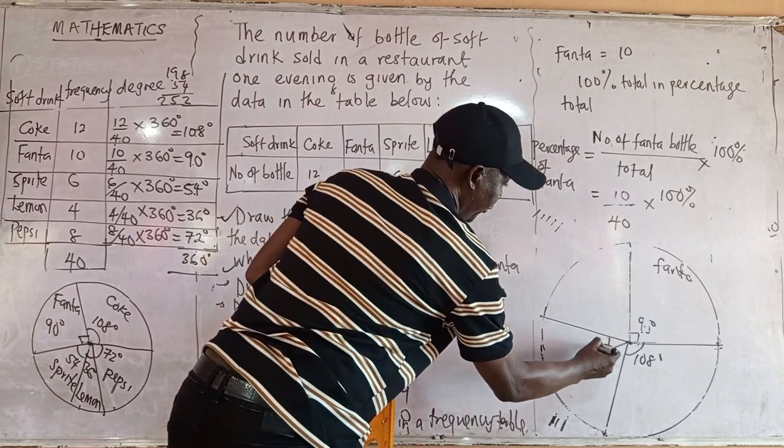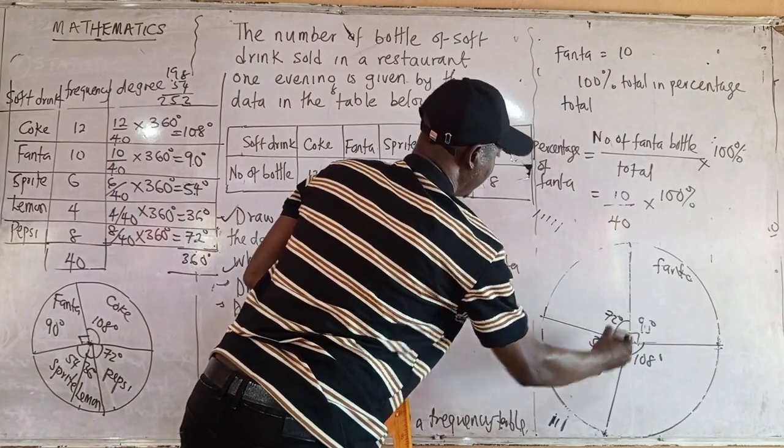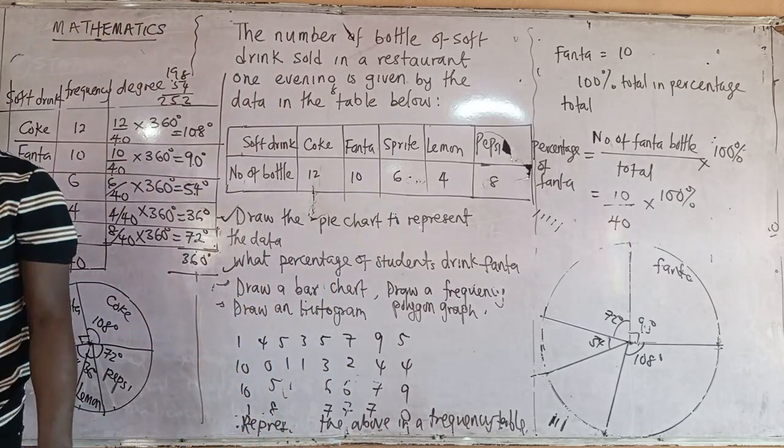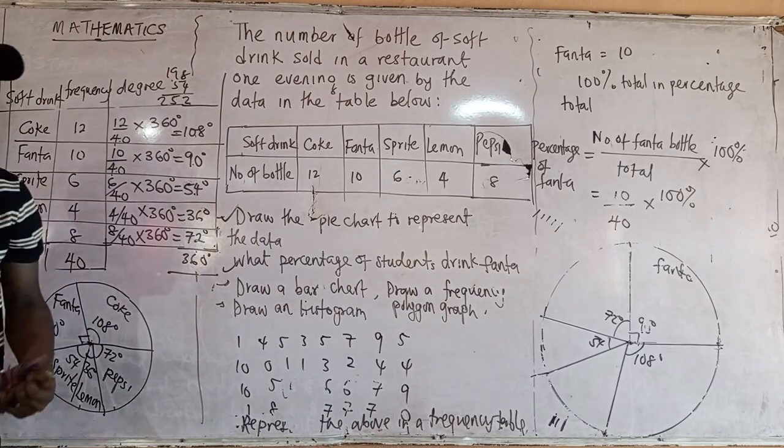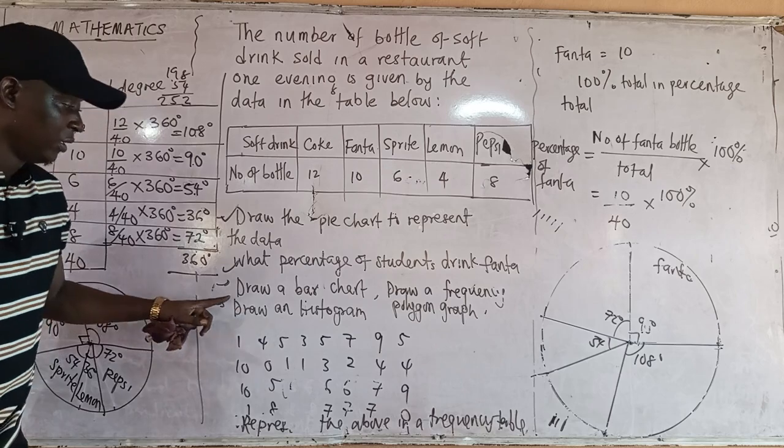So this is what? 54. And the last one should be what? 72. So you have finished drawing it. You need your what? Your protractor. So when you are going for an exam that has to do with statistics solving, you have what?